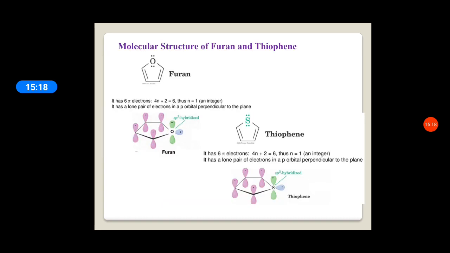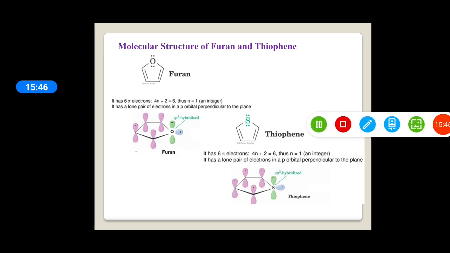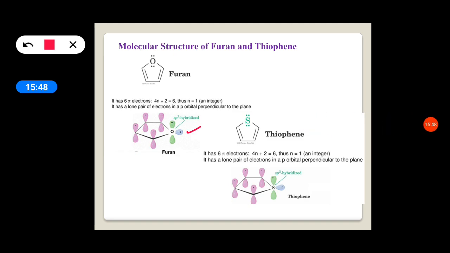Structure of furan and thiophene. Like pyrrole, in furan also 6 pi electrons are present, and in thiophene also 6 pi electrons, meaning 4 carbons and 1 oxygen which will donate the electrons. Here the oxygen has a lone pair of electrons in the sp2 orbital and also a lone pair of electrons in the pz orbital.